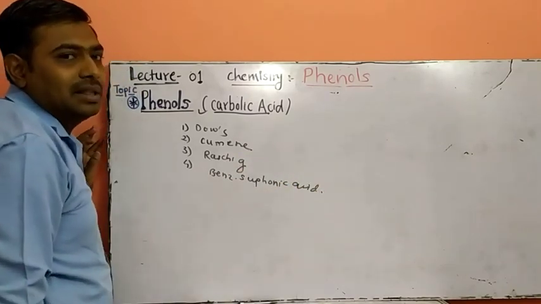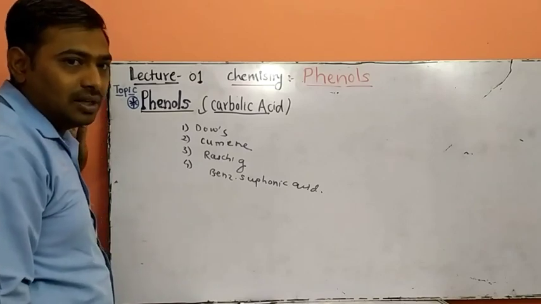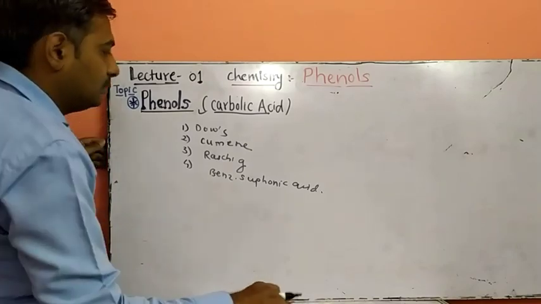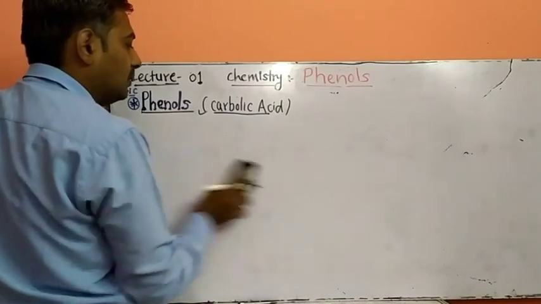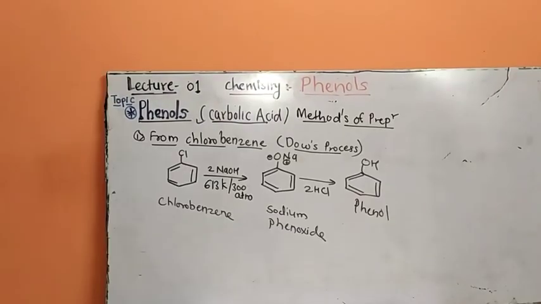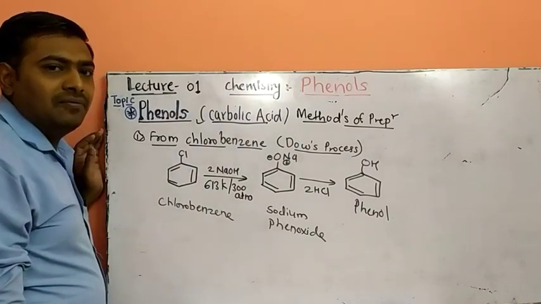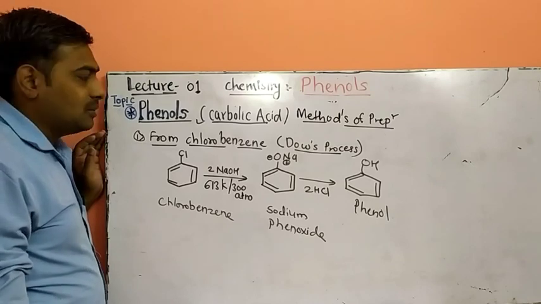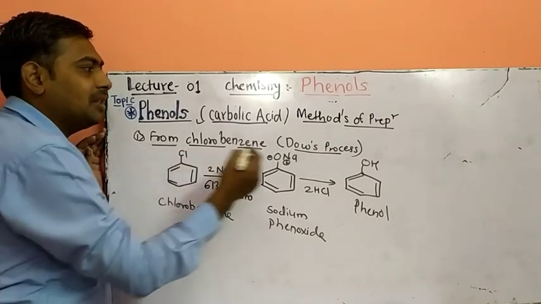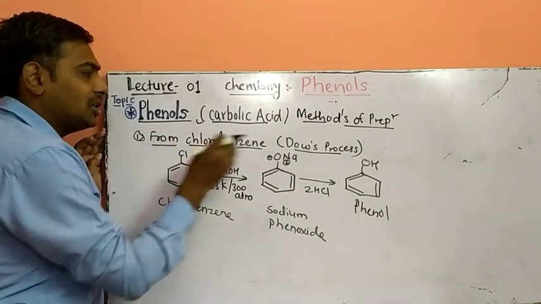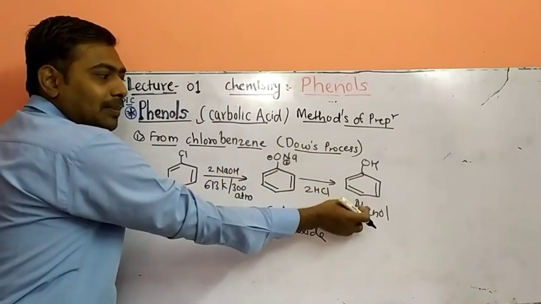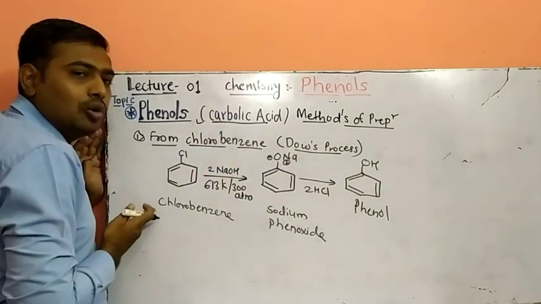These are the prominent methods for the preparation of phenol from the different derivatives. We'll discuss them one by one. First method, Dow's process. It is the preparation of phenol from the chlorobenzene molecule.